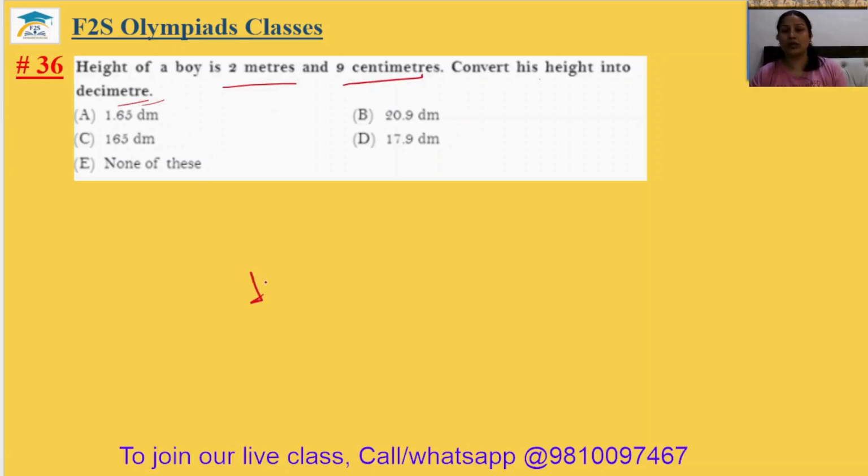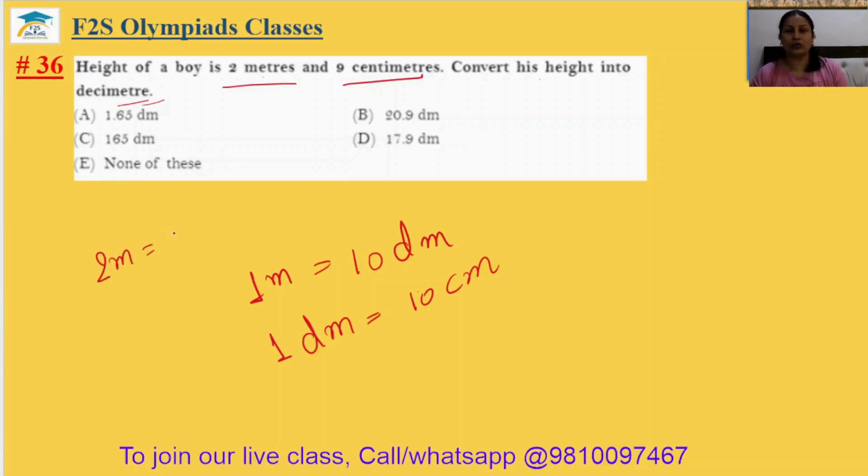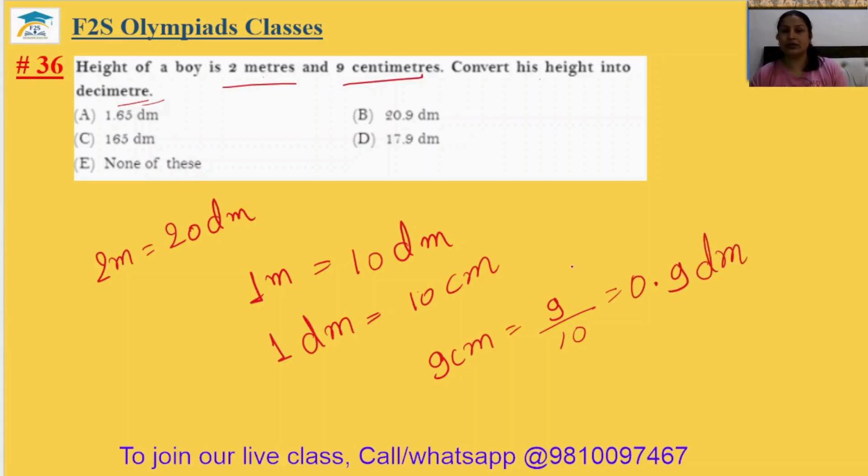So we know 1 meter equal to 10 decimeter and 1 decimeter equal to 10 centimeter. So 2 meter equal to 20 decimeter and 9 centimeter equal to 9 divided by 10, that is your 0.9 decimeter. Now if you add both, it will be 20.9 decimeter. It is in option number B. So 36 answer is option B.